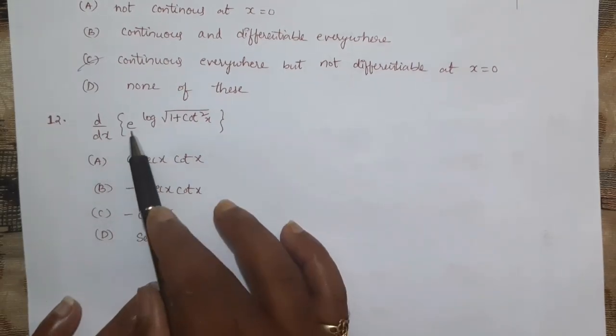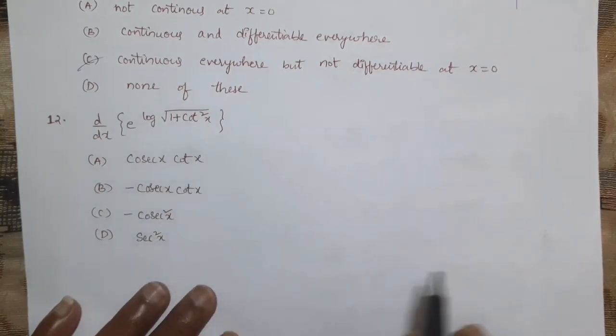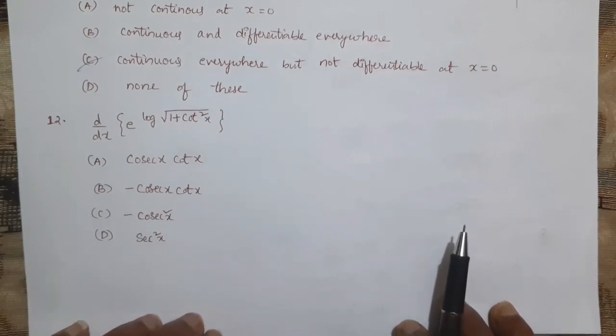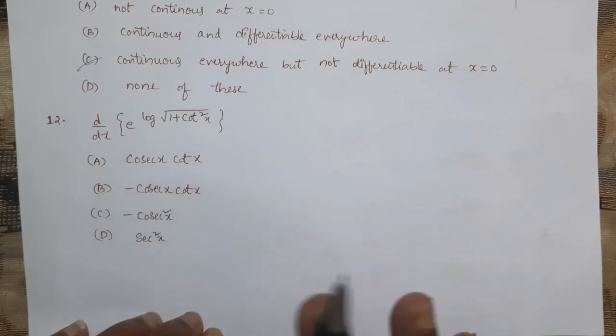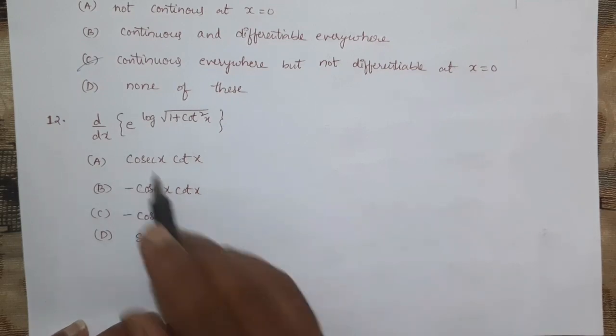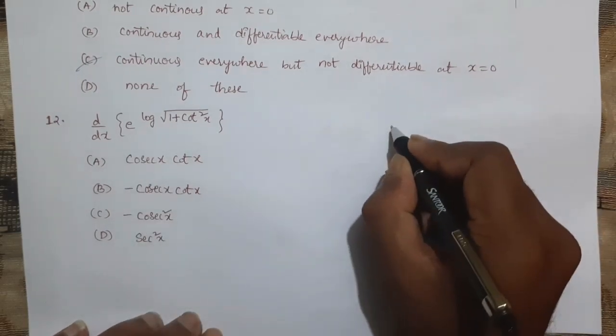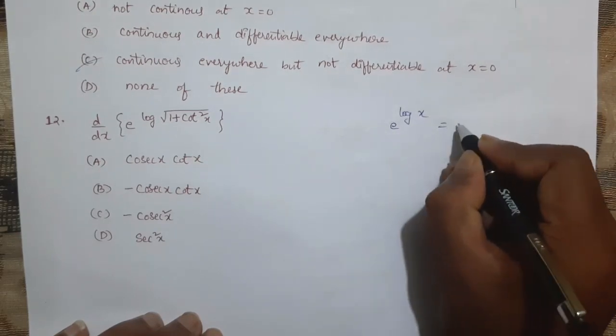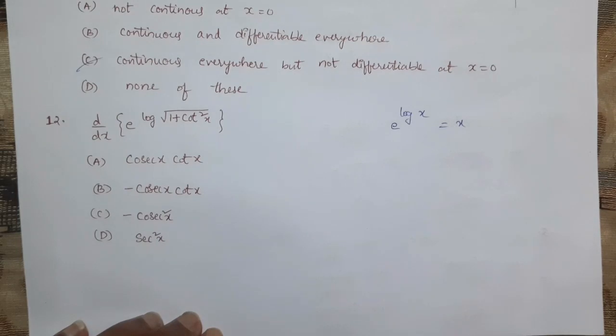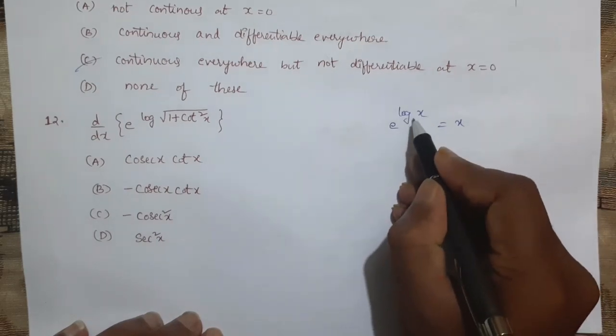Now, d by dx of e power log root 1 plus cot square x. Before trying to solve that question, first of all we need to observe the question clearly. Remember, for example, if e to the power of log x is there, that value will be x. Why? Because for a log function, if the base is not given, we should always consider it as e.